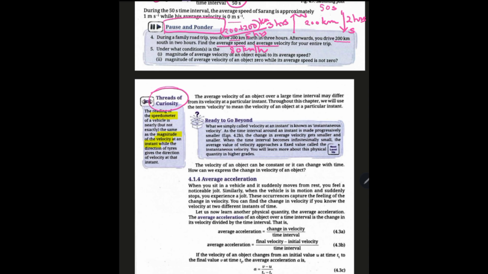Instantaneous velocity means the velocity at a particular instant. If I say a time gap, that is not instantaneous, that is average. But if it is at a particular time t, then it is instantaneous.